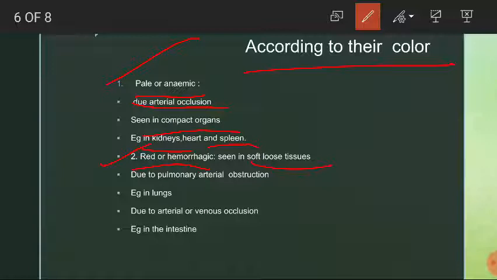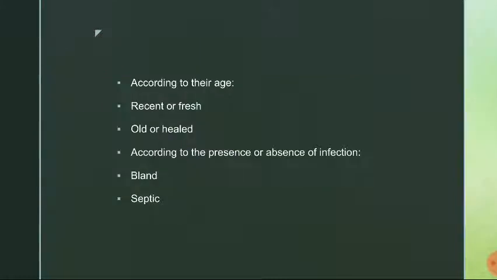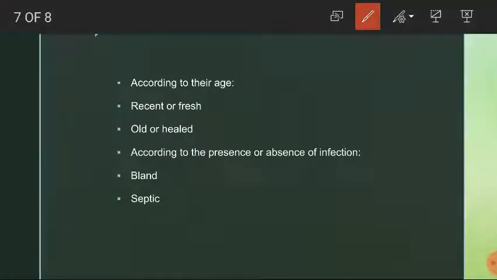A red or hemorrhagic infarction can happen due to a pulmonary arterial obstruction, for example in lungs, or it can also happen due to arterial or venous occlusion, for example in our intestine.